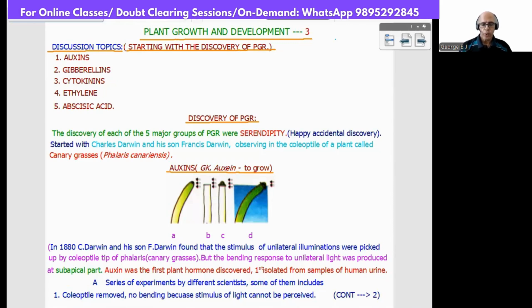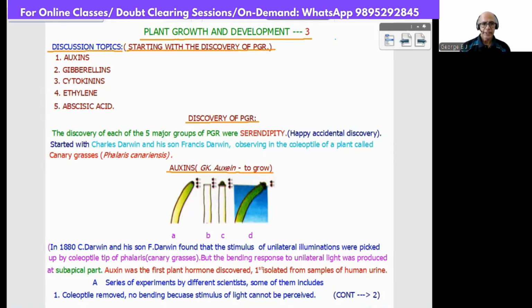The discovery of each of the 5 major groups of PGRs was serendipity. What is meant by the term serendipity? Serendipity means happy accidental discovery.